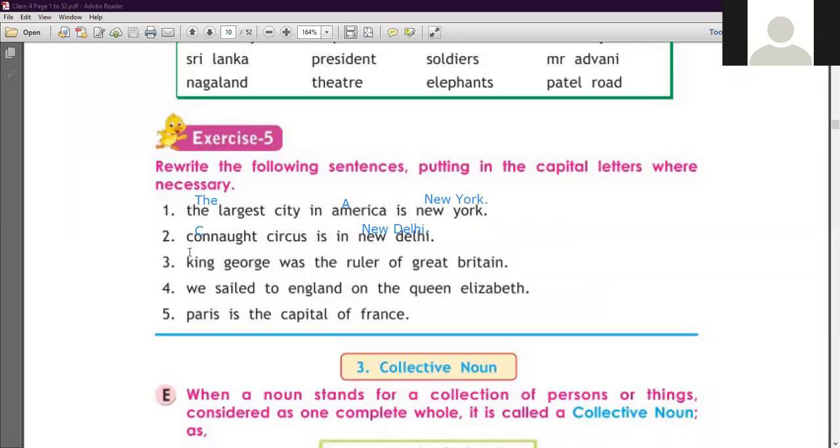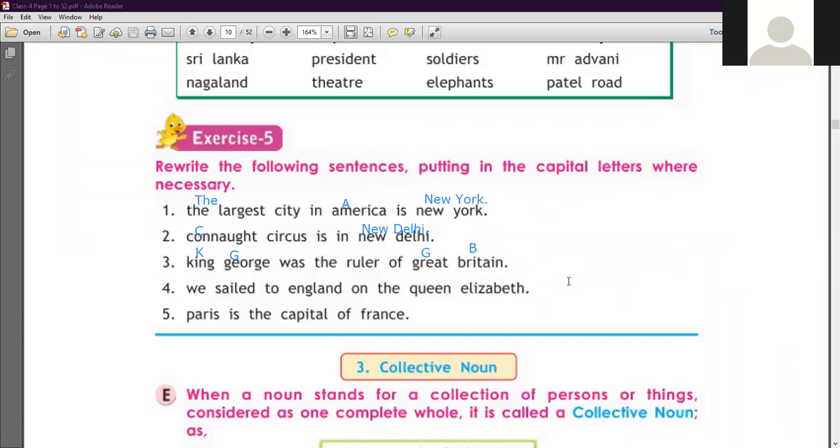Now next sentence is here: King George was the ruler of Great Britain. So you have to write K, obviously it starts from a capital letter, and George you have to write G as a capital because this is a proper noun. Ruler of Great Britain. Yes, obviously Great Britain is a proper noun. So you have to write G as a capital and Britain as a B capital. So you have to rewrite this sentence.